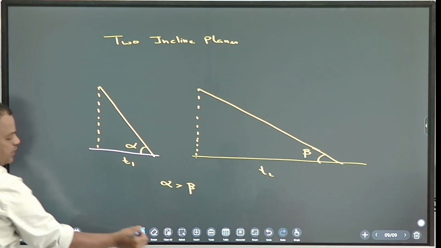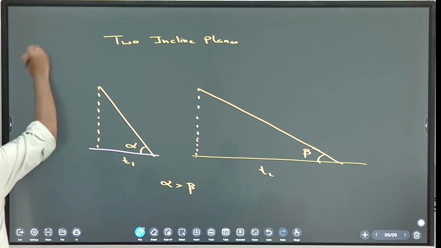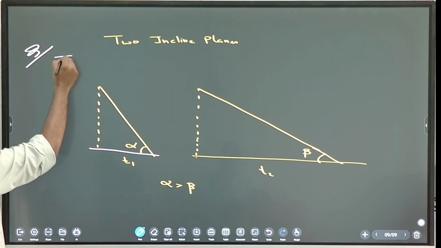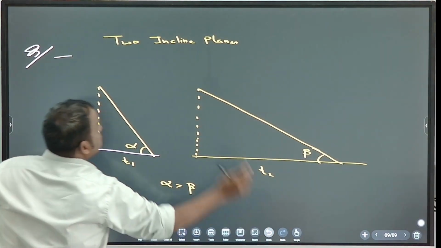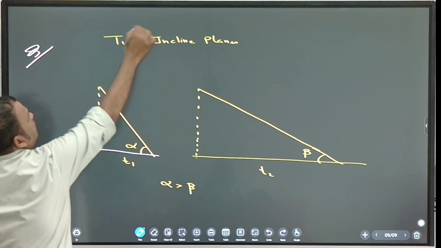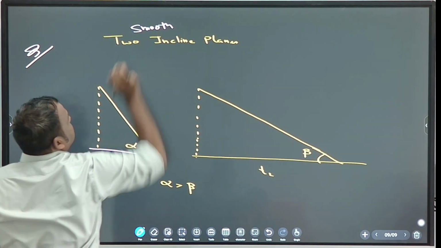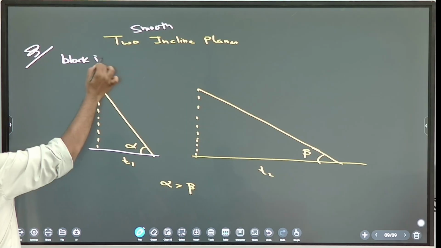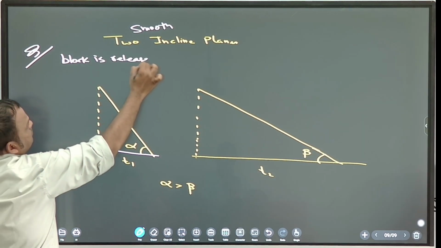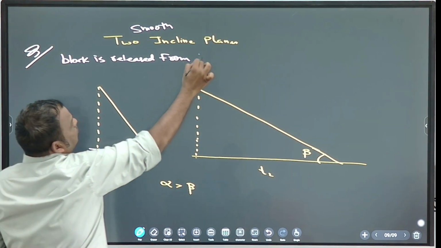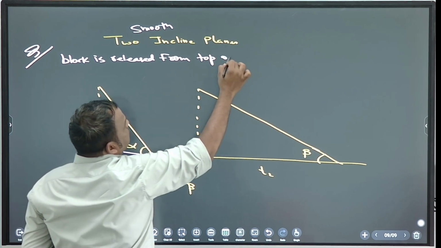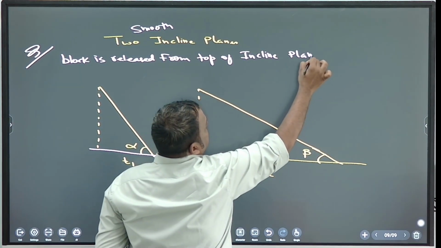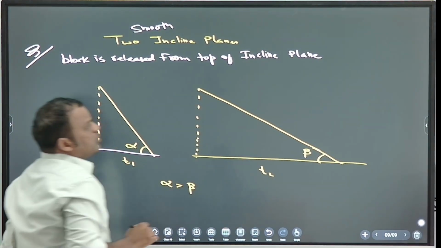If you want, you can write down the proper question. Note down: two inclined planes, both smooth, frictionless. A block is released from the top of the inclined plane.